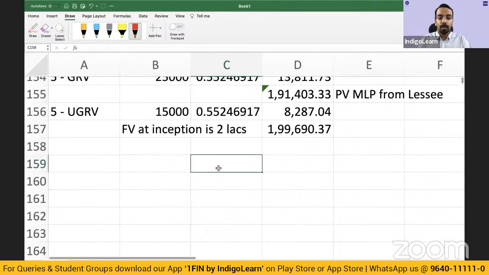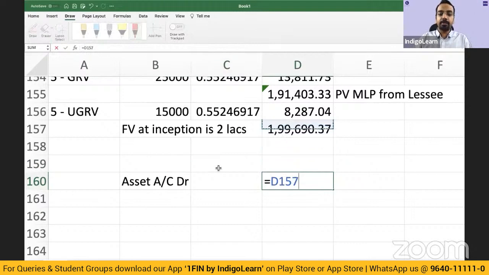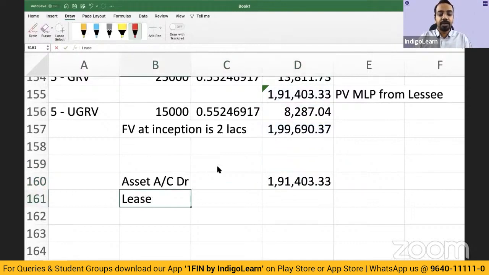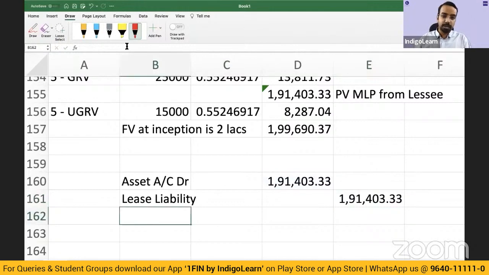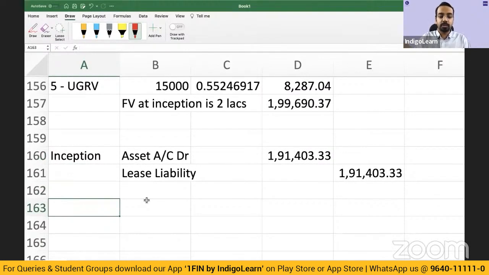So what will be the entry? Asset account debit by 1,91,403, lease liability account credit 1,91,403. Okay, this is the entry at inception of the lease. Then you can prepare a schedule, just to help you understand.